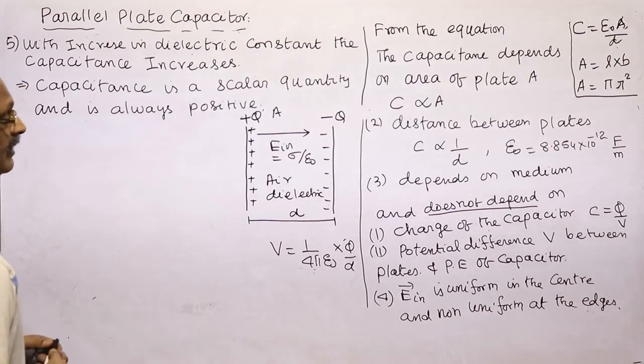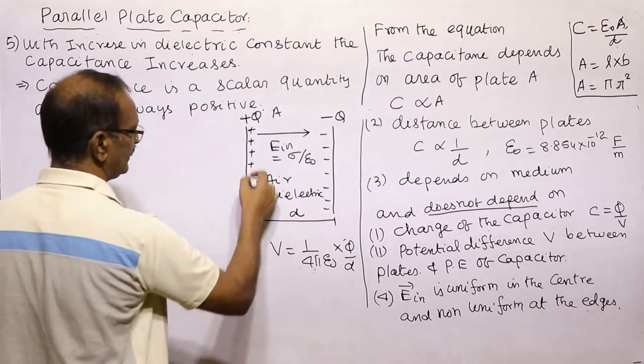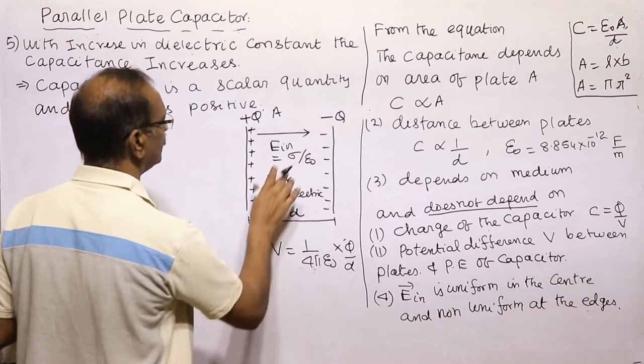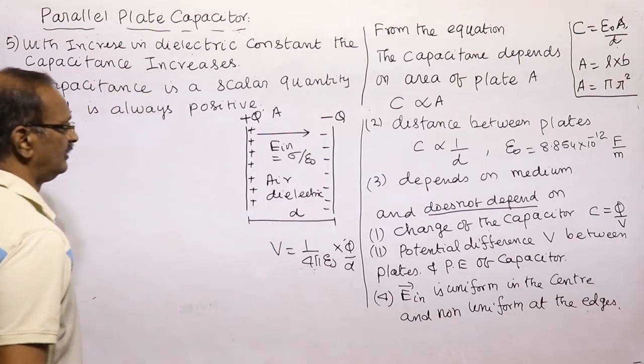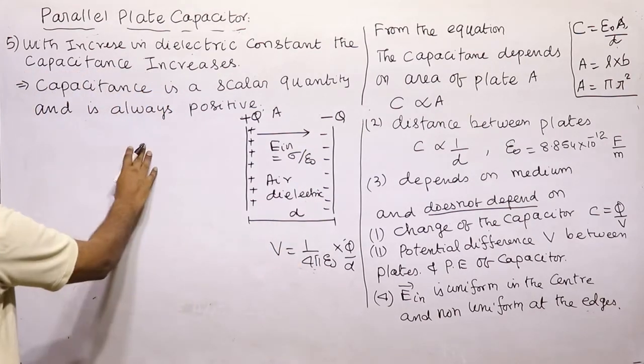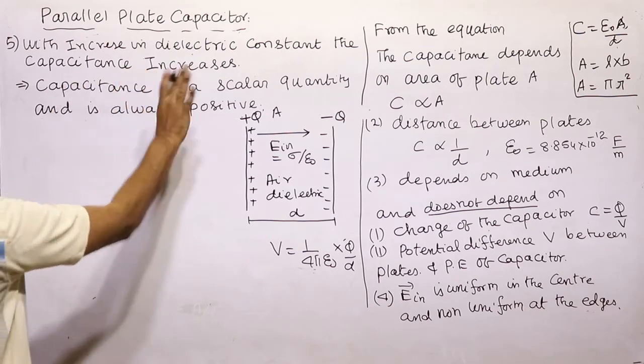E is uniform in the center and non-uniform at the edges. In the edges the electric field is not uniform, but in the center the electric field is uniform. And with the increase in dielectric constant, the capacitance increases.